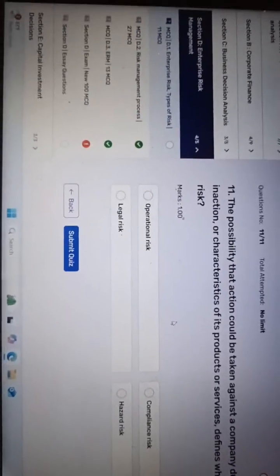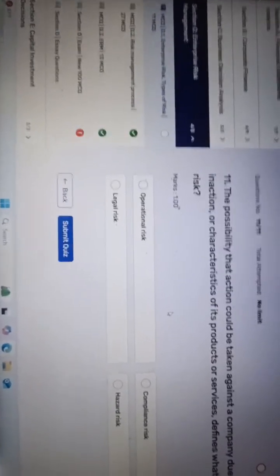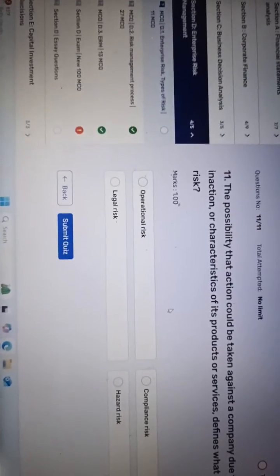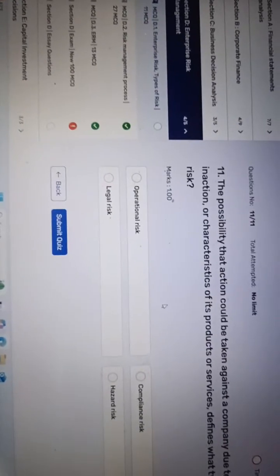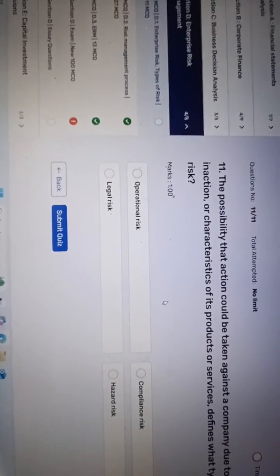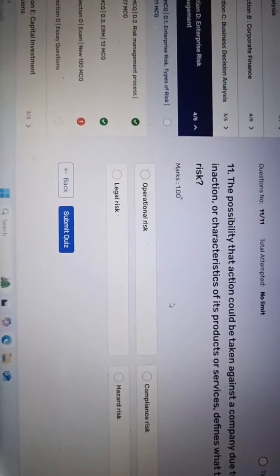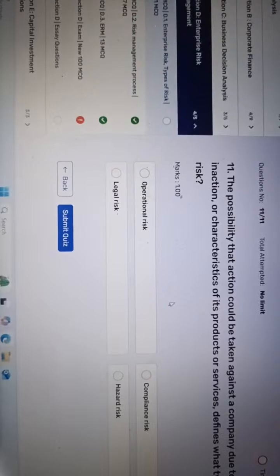It is talking about the possibility that action can be taken against a company due to its action or inaction, or characteristic of its product or service.